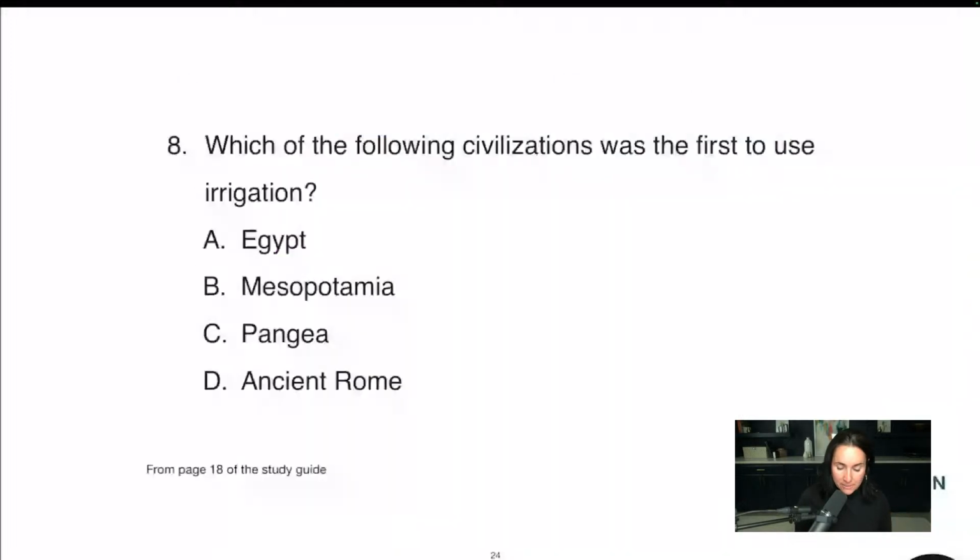Here we go. Which of the following civilizations was the first to use irrigation? All right. Now, again, you might be like, oh my gosh, I don't know any of this. Well, it is in the book. So you want to make sure you look at the book. But one thing that I want you to understand about ancient civilization is that Mesopotamia is discussed a lot.